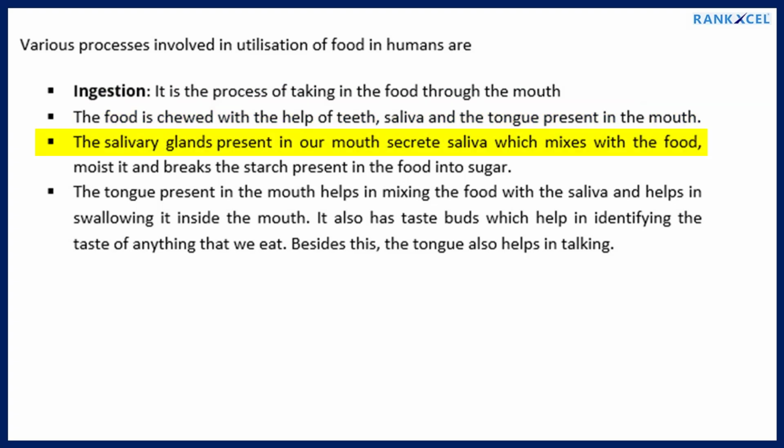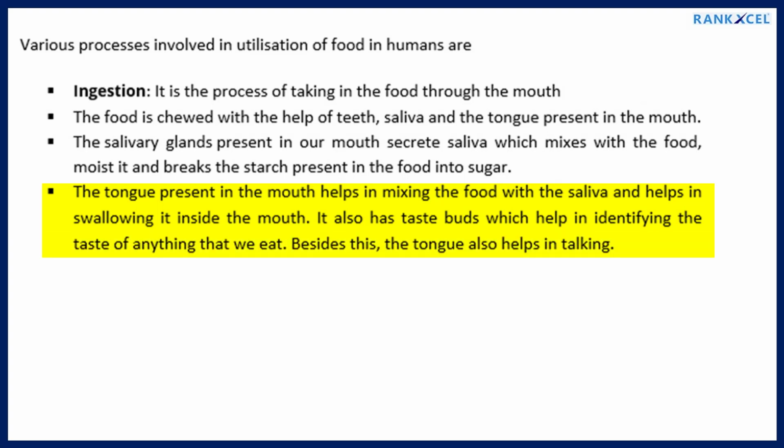The salivary glands present in our mouth secrete saliva which mixes with the food, moists it and breaks the starch present in the food into sugar. The tongue present in the mouth helps in mixing the food with the saliva and helps in swallowing it. It also has taste buds which help in identifying the taste of anything that we eat. Besides this, the tongue also helps in talking.